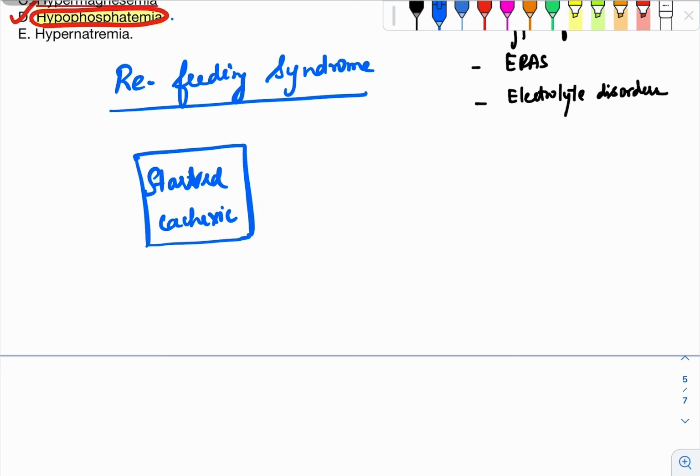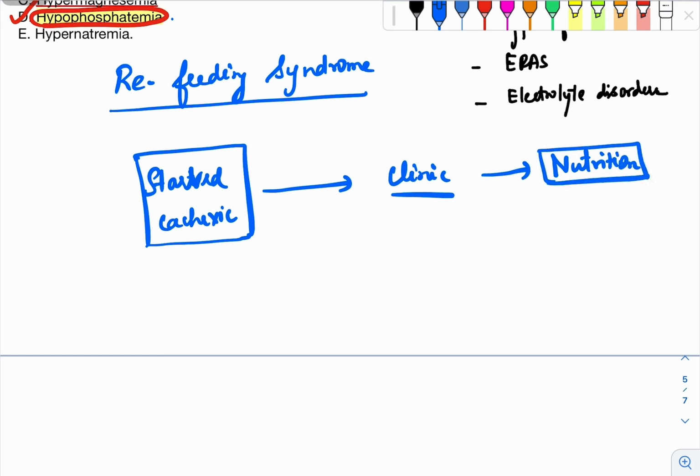When these patients report to the clinic and the physician or the surgeon starts them on nutrition, if they have not identified the starvation state or the catabolic state in the patient, then they can overfeed the patient, which can lead to refeeding syndrome.